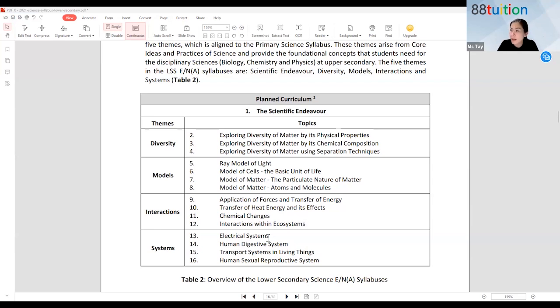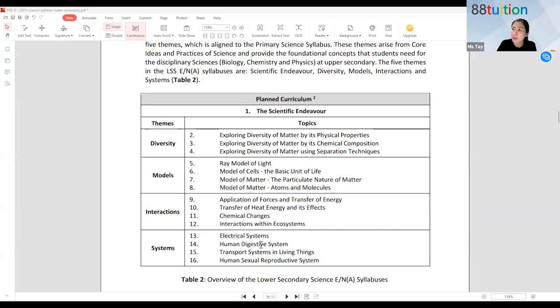Okay. Electrical system, we have learned already, is more difficult in secondary school. You're going to even learn things like ammeter, voltmeter, etc. Okay, you are going to work with resistor also. And in secondary school, your teacher will bring you to the science lab to connect all kinds of circuit. It will be very fun, okay, if you have the chance to go to the science lab. But in secondary school, a lot of times, you have lesser chance to go to the lab. All right, because of the time factor.